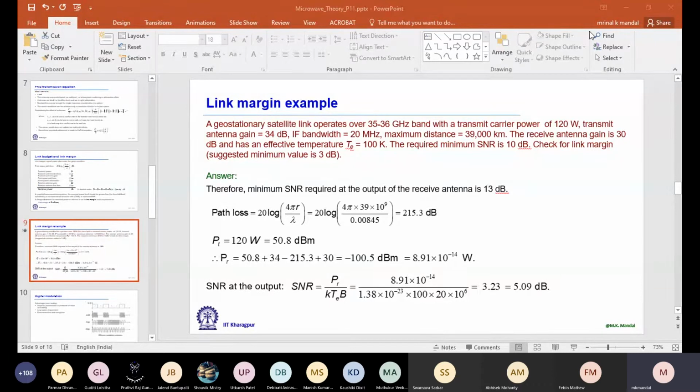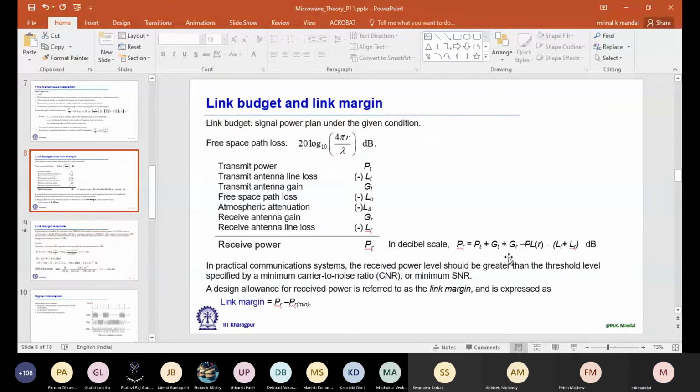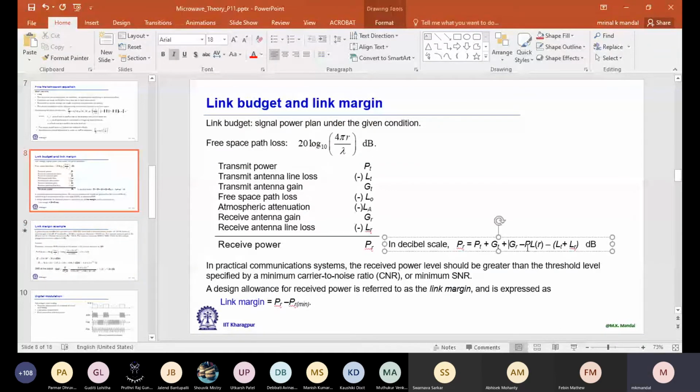So path loss is coming 215.3 dB. It's quite high. Anyway, distance is also very large. PT transmit power is 120 watt. If we convert it to dBm, it is coming 50.8 dBm. Then received power, we just use this formula which we learned here.